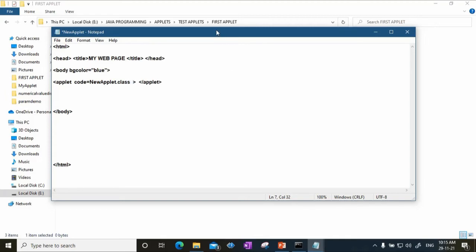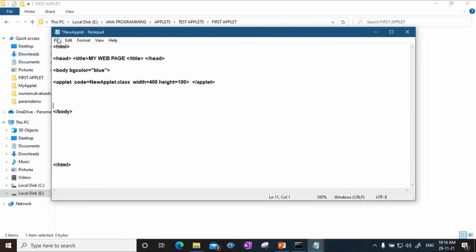Second thing is, this applet is embedded into a web page, and once the web page is opened, you need to also specify the area within which you want the applet to be printed. What is the width and what is the height of the applet that will be displayed in the web page. So I can specify width, say 400, and I can also specify height equal to, say, 100.